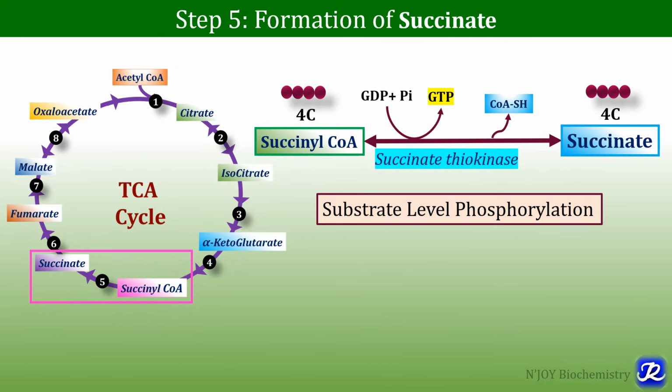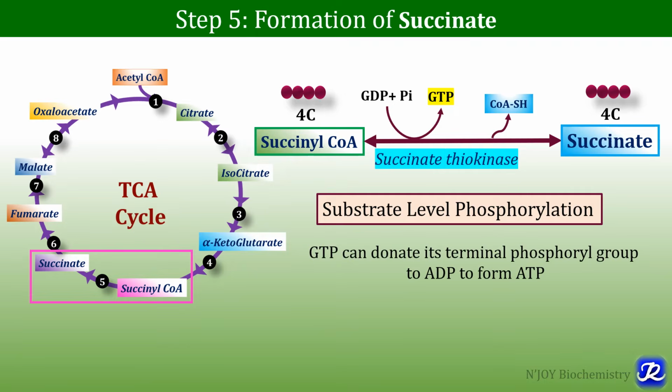There are two more reactions of substrate level phosphorylation, and those reactions are reactions of glycolysis. And what happens further to this GTP? This GTP can donate its terminal phosphoryl group to ADP, and there is formation of ATP. So in this reaction we get one ATP.